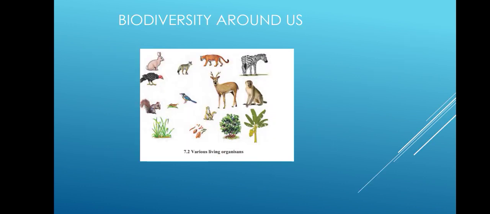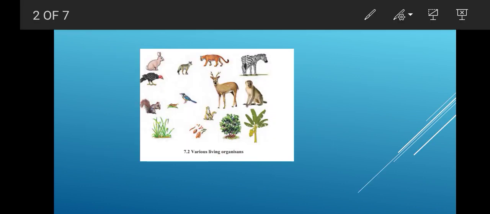We all have studied in the lower class that various living organisms can be divided depending upon the different modes of nutrition. We have seen in the lower class that all the living organisms can be categorized as producers, consumers, saprotrophs and decomposers. All these various forms of living organisms live in interaction with one another. In this way an ecosystem is formed.